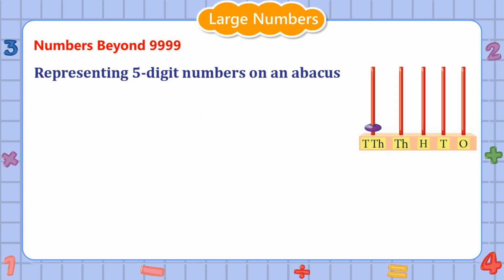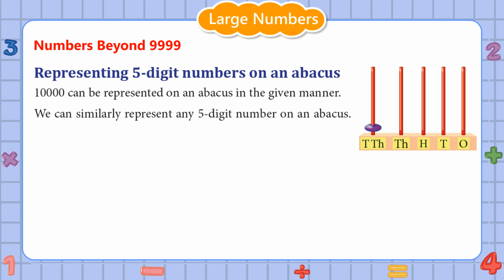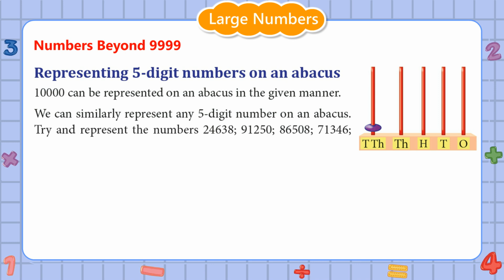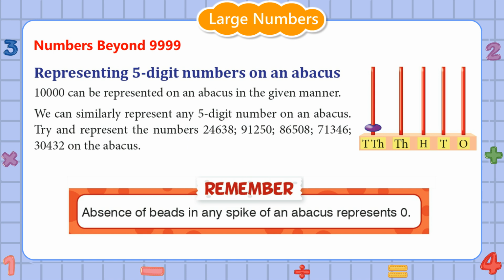Representing 5-digit numbers on an abacus. 10,000 can be represented on an abacus in the given manner. We can similarly represent any 5-digit number on an abacus. Try and represent the numbers 24,638, 91,250, 86,508, 71,346, 30,432 on the abacus. Remember, absence of beads in any spike of an abacus represents 0.